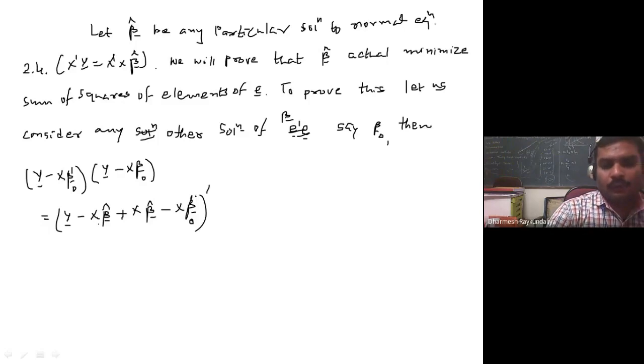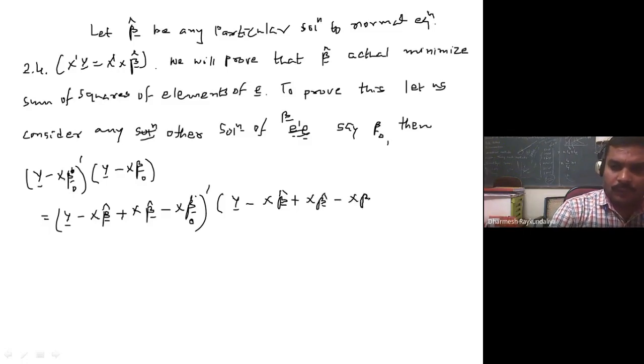Just subtract and add X beta cap, so again we get the same quantity. I will do the same in the transpose.